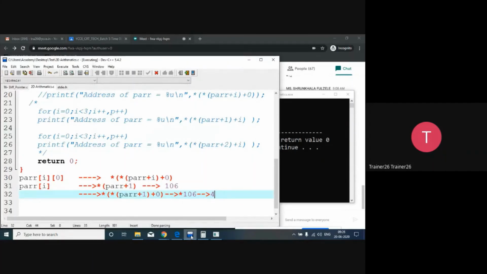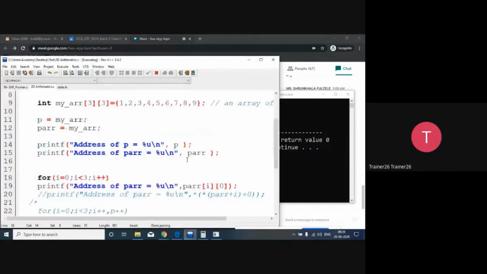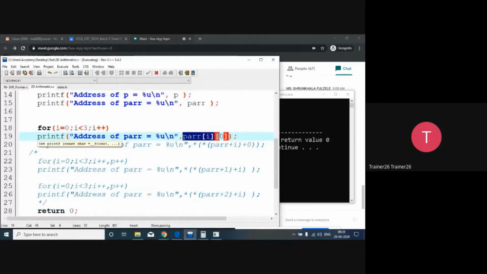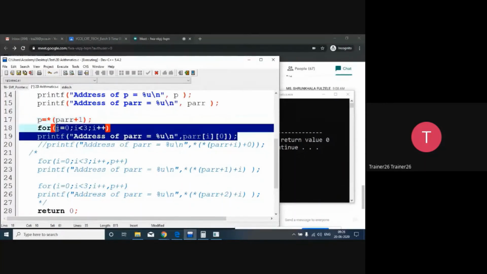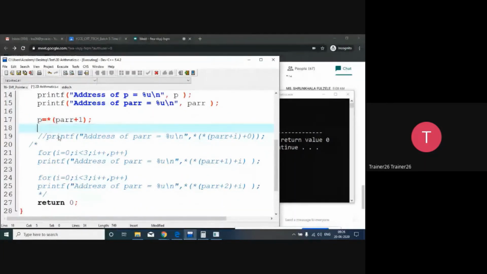So now, as you can see on a screen, here I put PRR of I of 0. So अब मैं यहाँ क्या करूँगा, what I'm going to do now, please pay attention. P is equals to star of PARR plus 1. Please pay attention. Now I just deleted it. I am going to printf %d double quotes comma star of p.